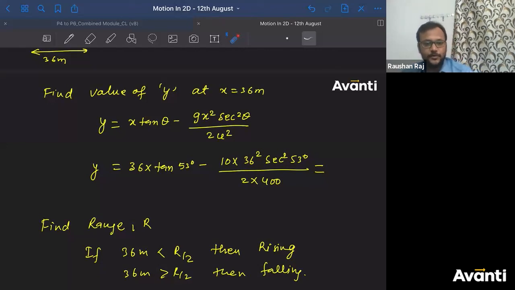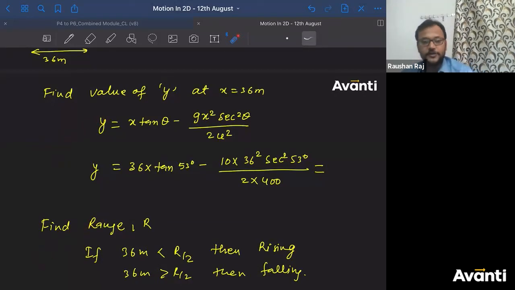Vineet has shared an approach here. He has found out the x component. He has found out the maximum height. Then he has found the range. Then he has found out the maximum horizontal distance covered. Then he has found the time taken. बहुत बड़ा नहीं हो गया, Vineet? Don't you think, Vineet, this is very, very long? Guys, will you do this? Will you attempt this question? Will you solve this question now?